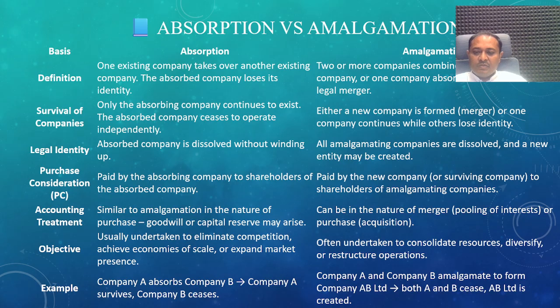Accounting treatment. In absorption, similar to amalgamation in the nature of purchase, goodwill or capital reserve may arise. In case of amalgamation, accounting treatment can be in the nature of merger, the pooling of interest, or purchase, that is the acquisition method. Objectives: in absorption, achieve economies of scale and expand the market presence in the business. In case of amalgamation, the objectives are often to consolidate the resources, diversify, or restructure the business operations.